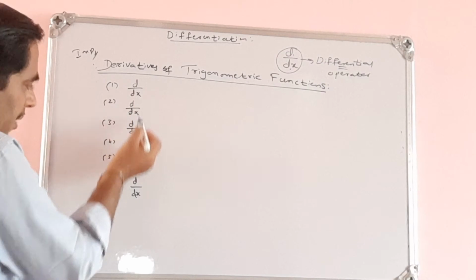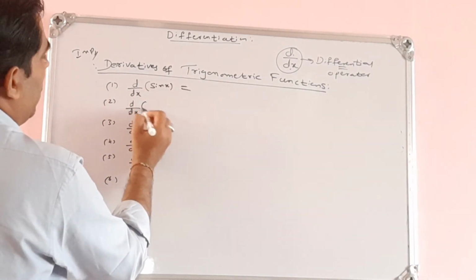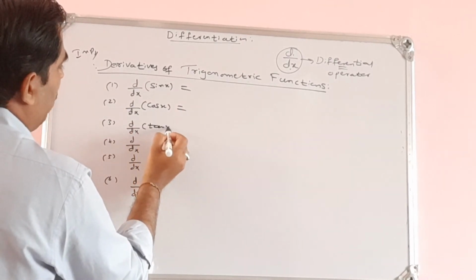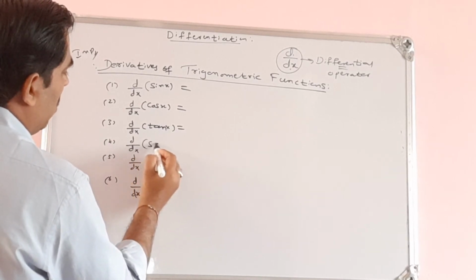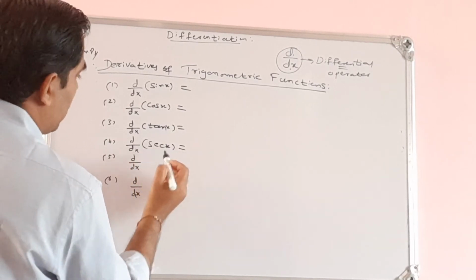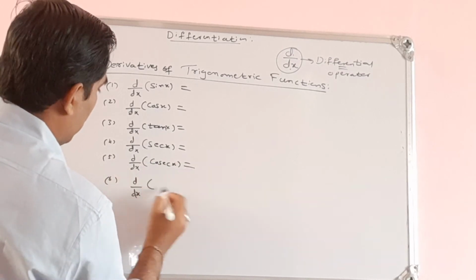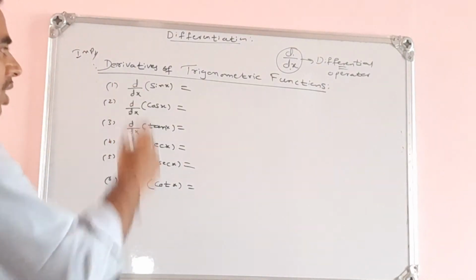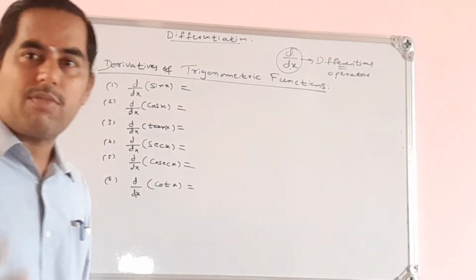Derivative of sin x, then derivative of cos x, then derivative of tan x, then derivative of secant x, then derivative of cosecant x, then derivative of cot x. These are the 6 trigonometric functions. So remember, very important formulas here.